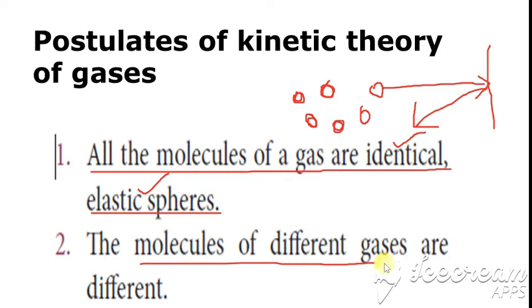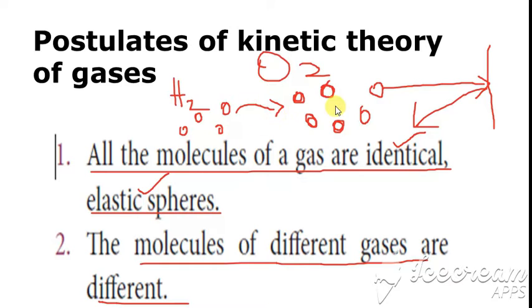Then the molecules of different gases are different. When you consider the molecules of hydrogen as well as oxygen, they are different. So the molecules of different gases are different. The first point is that all the molecules of the gas are identical elastic spheres. Then the second one is that the molecules of different gases are different.